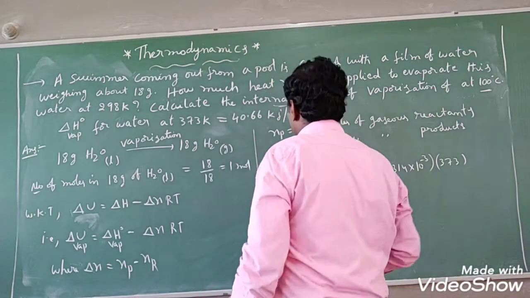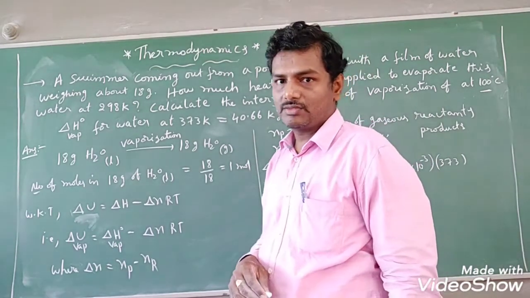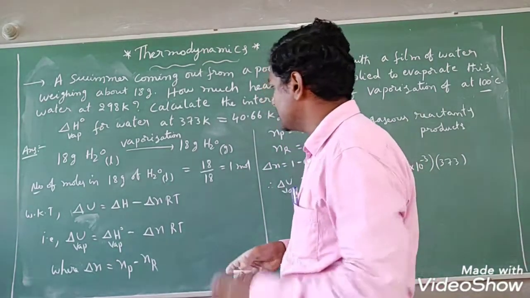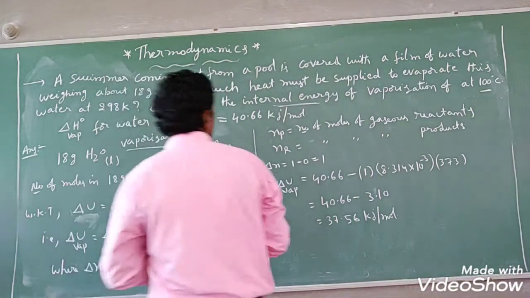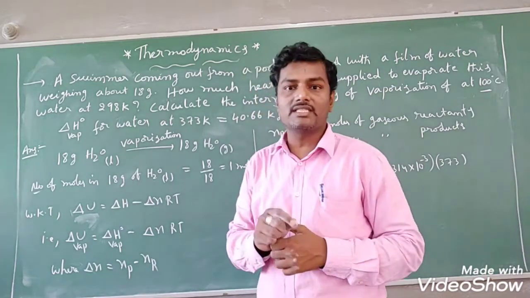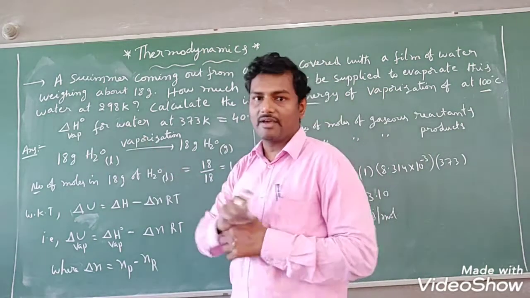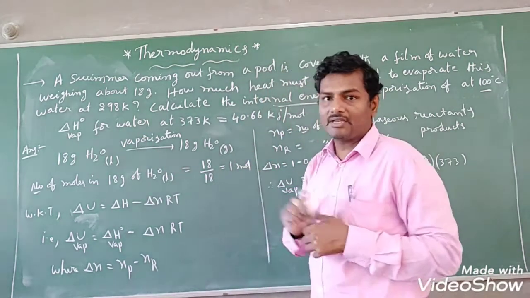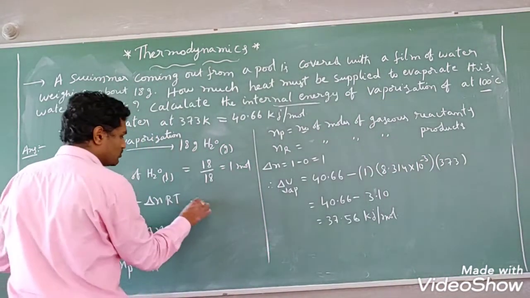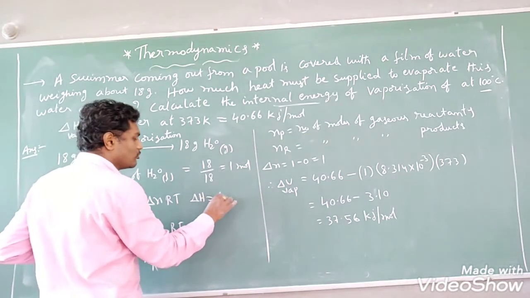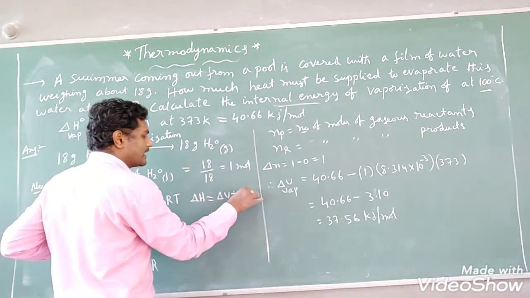Internal energy symbol is U. So we have to calculate the change in internal energy here. We calculate it by using the knowledge of enthalpy. The enthalpy value is already given. The relation between enthalpy and internal energy we know: delta H equals delta U plus delta n RT, students, right?